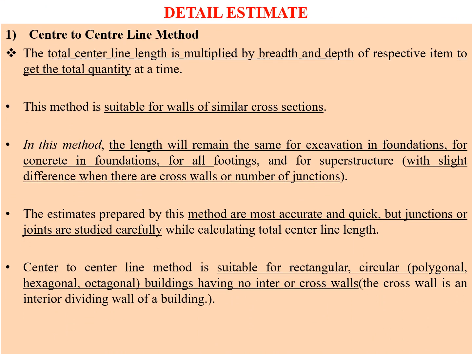So the first method of detailed estimates is the center to center line method. In this, first we are going to calculate the total center line length of my complete building and multiply that center line length by the breadth and the depth, as we understand from the name itself, it is a center to center line method. Means what is the first step? I need to calculate the complete center line length. Then I multiply with the breadth and depth.